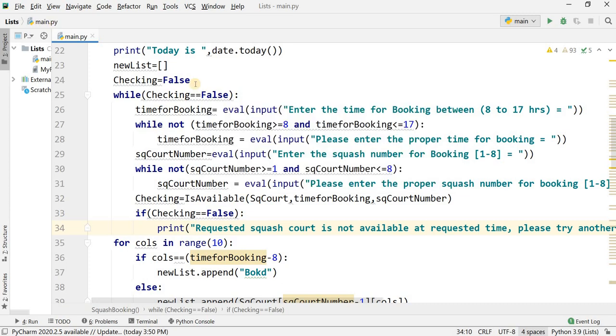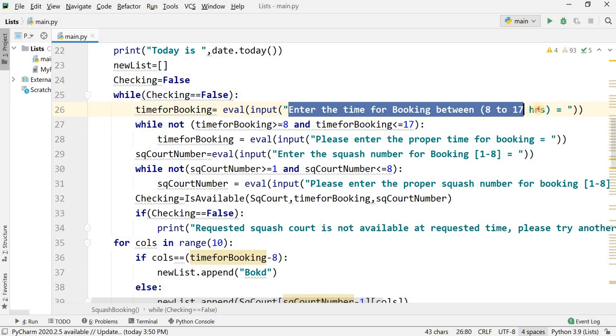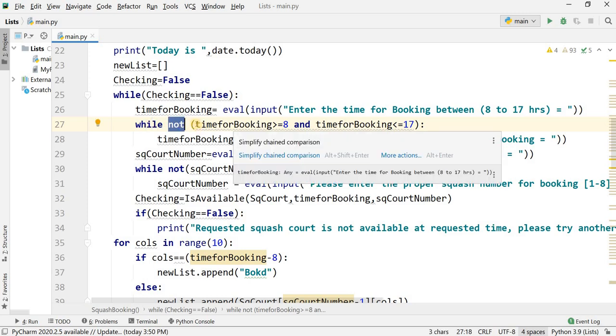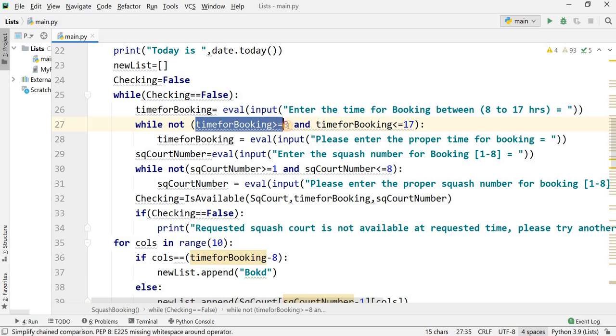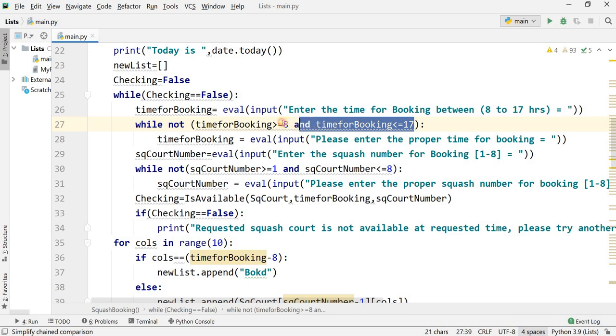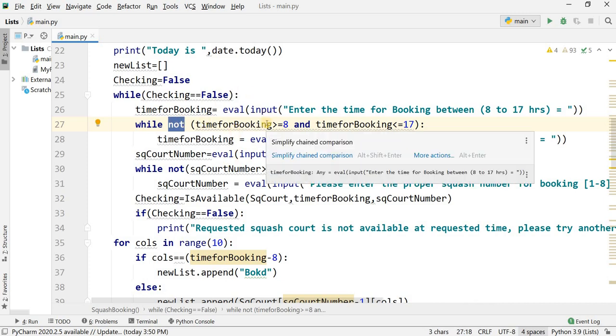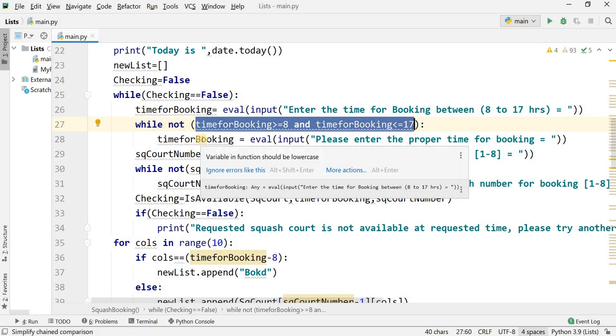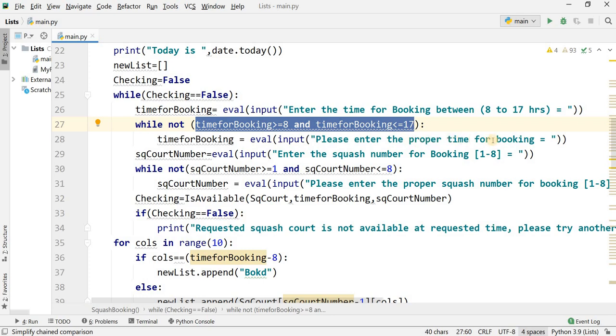What will be going on in this loop? It will ask the user to enter the time for the booking between 8 to 17 hours, and will store it into time for booking. And while not, here is not, this is my value that I want. Time for booking should be greater than or equal to 8 and less than or equal to 17. This is the true value in which I can accept the time. But what I have written is not. It means if the time is not as I have mentioned inside the bracket, then what will it do? It will ask us again, please enter the proper time for the booking.